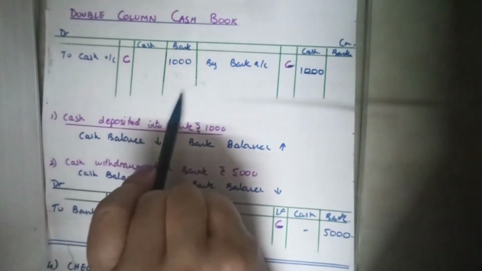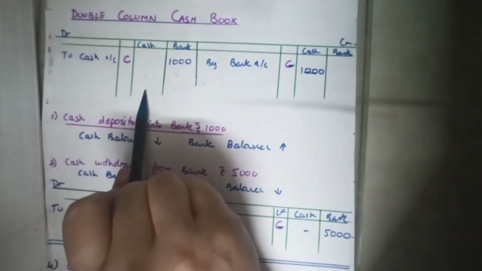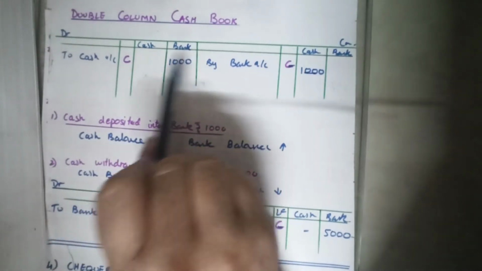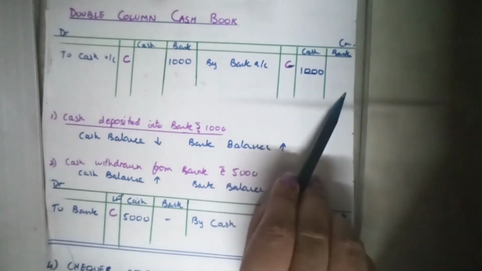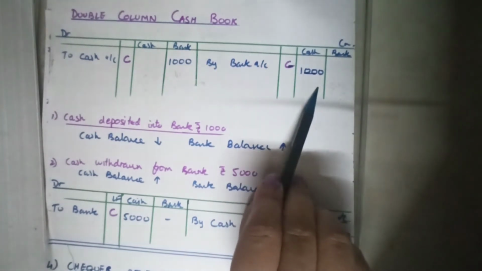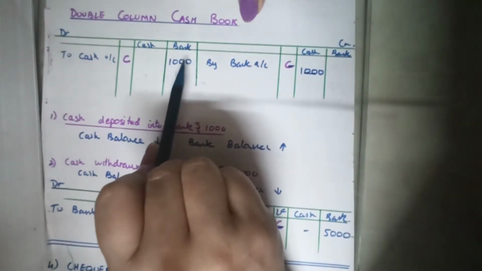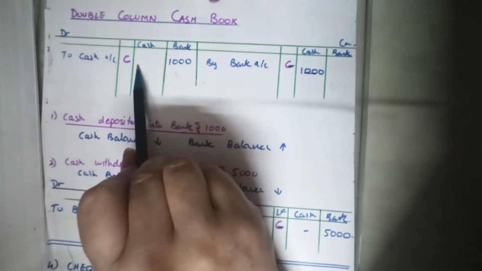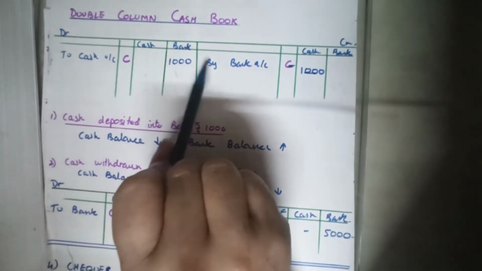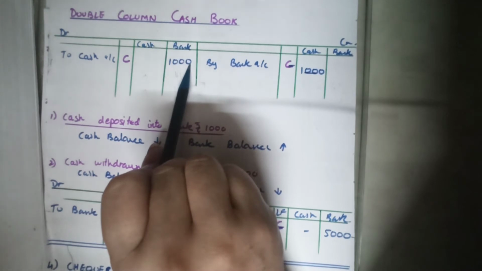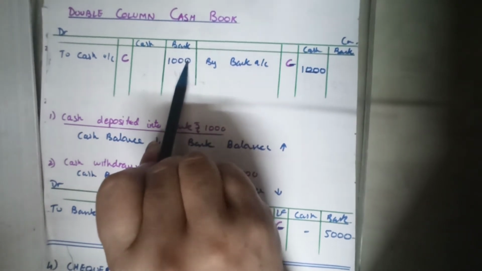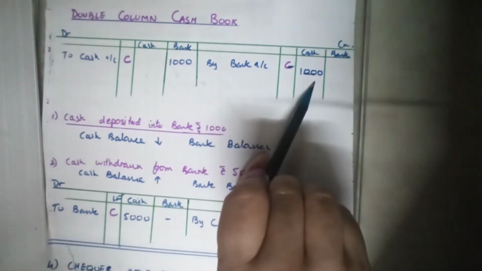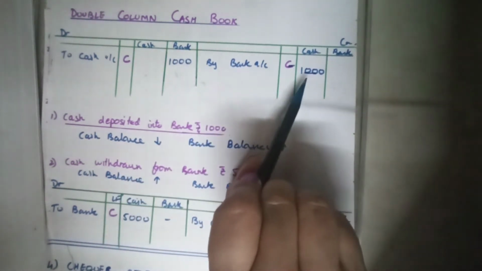In a double column cash book, the principle of the cash book remains the same: what we receive in cash goes on the debit, what we pay in cash goes on the credit. The only difference is that what comes in cash will be taken in the cash column, and what goes to the bank will be taken on the debit side of the bank column. If payments are made in cash, it goes on the credit side of the cash column.